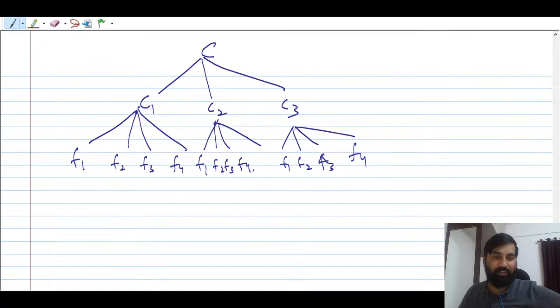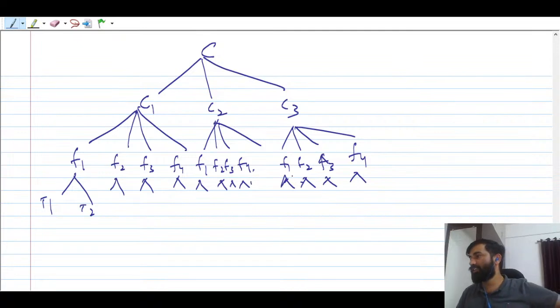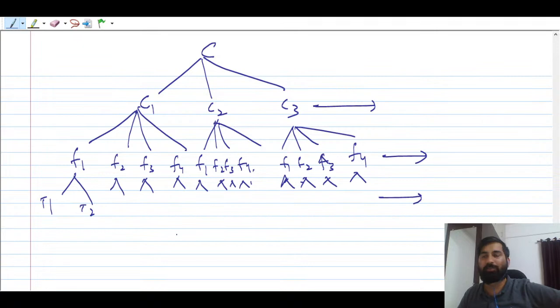And each flavor has two toppings, T1 and T2. So these are the cones, these are the flavors, and these are the toppings.